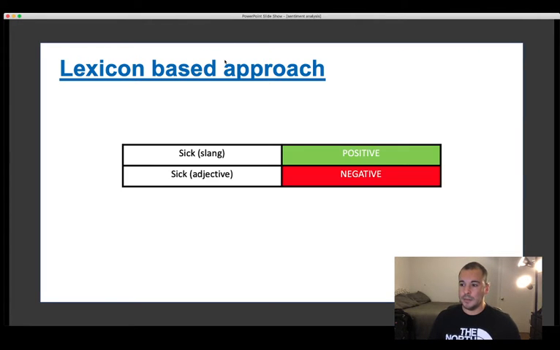So let's take an example. There are two ways to say sick. You can say you don't feel well, or you can say sick like slang for cool. So if I say this movie was sick and the dictionary didn't have the slang version, you could think I'm saying this movie doesn't feel good, which doesn't make sense. So our predicting powers wouldn't be as accurate, so we are very reliant on the words that are in the dictionary. We have to make sure it's up to date.